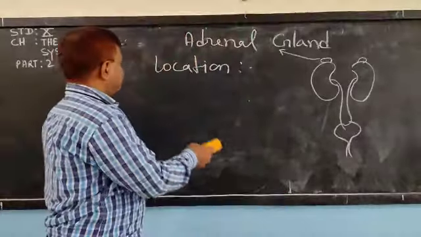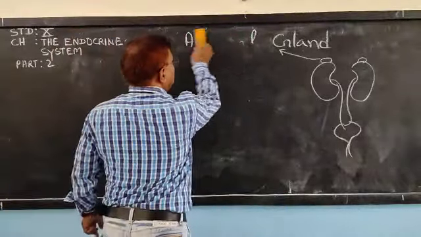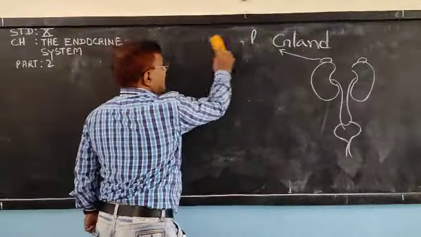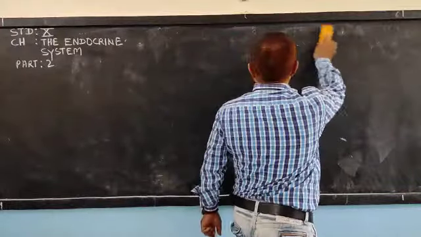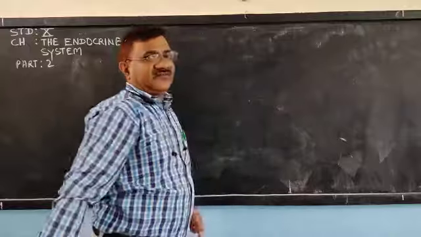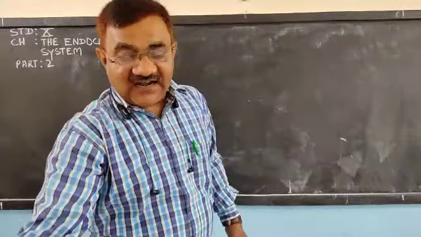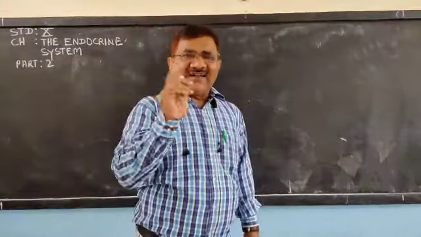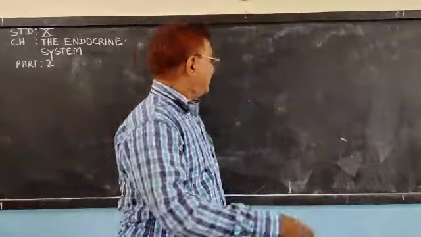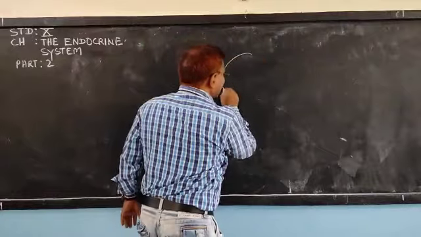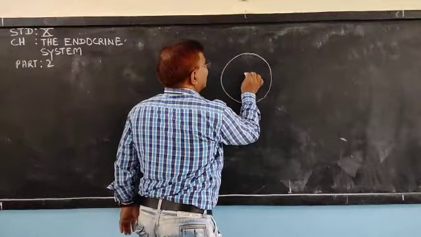Now the function or parts of this adrenal gland. The adrenal gland has two parts: cortex and medulla. Cortex and medulla are a little bit difficult. Try to understand. Suppose this is a circle.